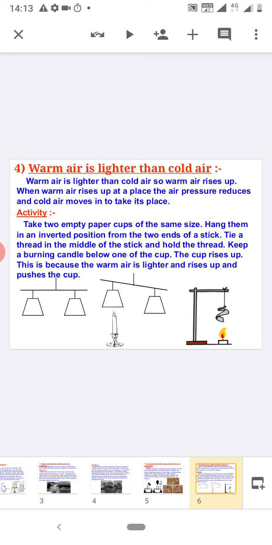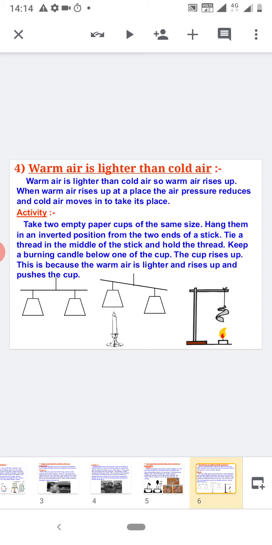Also, it is important to remember that on heating the air expands and occupies more space. When the same thing occupies more space, it becomes lighter. The warm air is therefore lighter than the cold air. That is the reason that the smoke goes up.